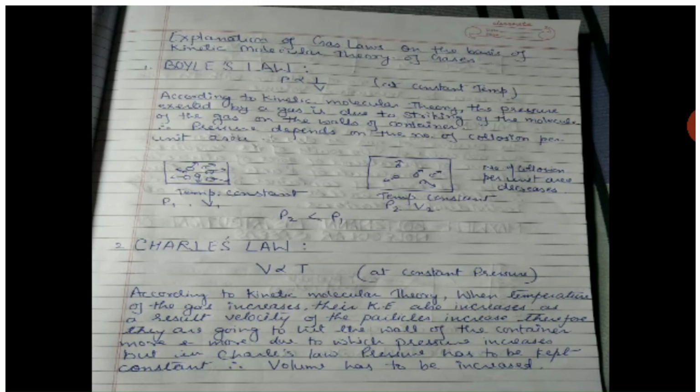Then there comes Charles' law, which states that volume is directly proportional to temperature at constant pressure. That means as the temperature increases, the volume of the gas also increases by keeping the pressure constant. According to the kinetic molecular theory, when the temperature of the gas increases, the kinetic energy also increases. As a result, the velocity of the particles increases. Therefore, they hit the wall of the container more and more, due to which the pressure increases. But in Charles' law, pressure has to be kept constant. Therefore, we have to increase the volume.